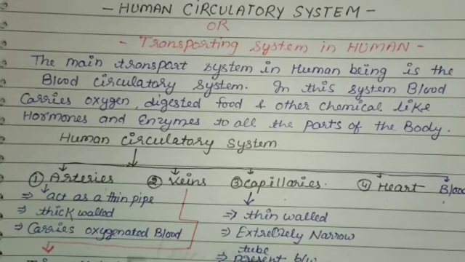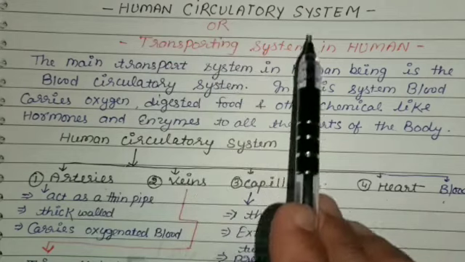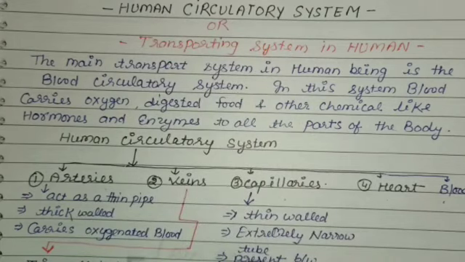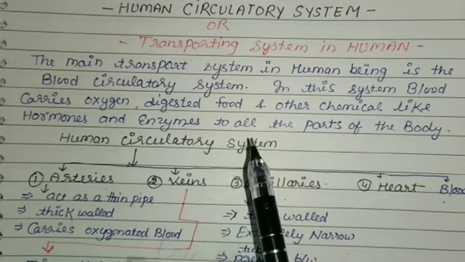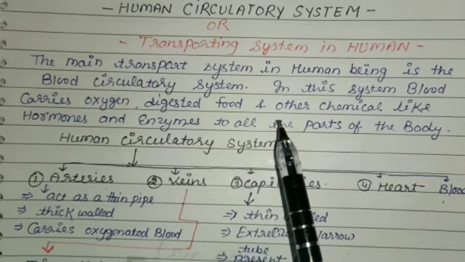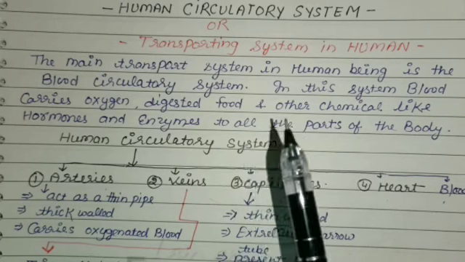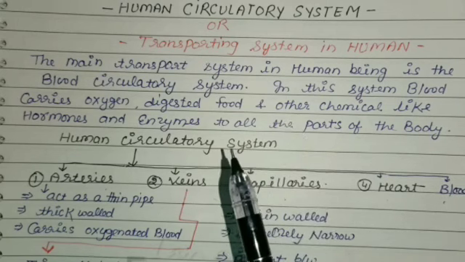Today we discuss the human circulatory system topic in this video. We know that the main transport system in human beings is the blood circulatory system. In the human circulatory system, the blood carries oxygen, digested food and other chemicals like hormones and enzymes to all the parts of the body.